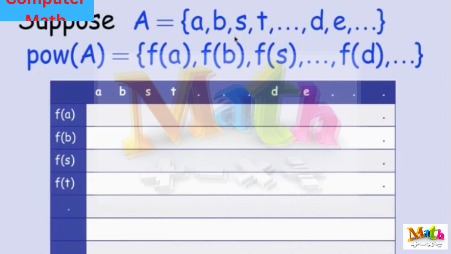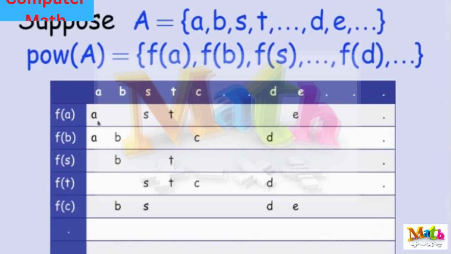So let's look at it again. So here's this matrix where I'm labeling the columns of the matrix by the elements of A. No particular order here, but in order to draw a matrix, I have to write them down in some order. And likewise, the first row is going to be F of this element A. Well, what is an F of A? F of A is going to be a set of elements. So let's just write the elements in F of A down under the corresponding column label.